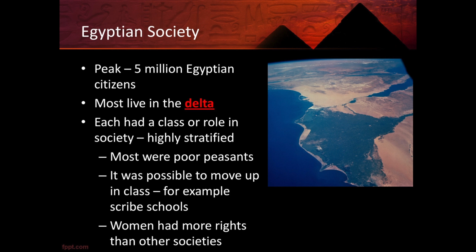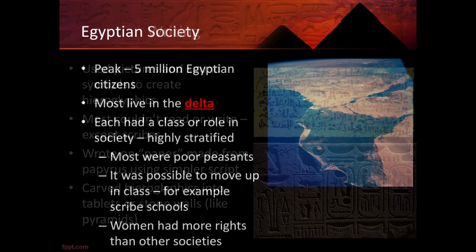In terms of women, women in Egyptian society had more rights than in other societies. So, for example, more rights than women in Greek or Roman society. Women could serve as priestesses in temples or musicians or gardeners. They shared a lot of the same legal rights and economic rights as men, so they could buy and sell property. If they got divorced, then women's property stayed with the women. So they did have more rights than in other civilizations.